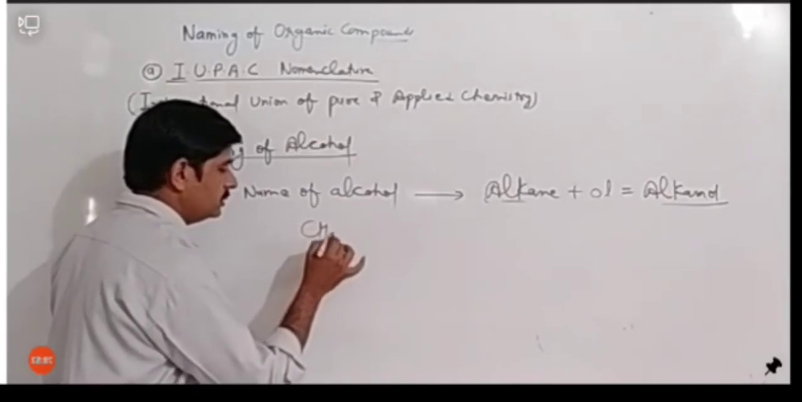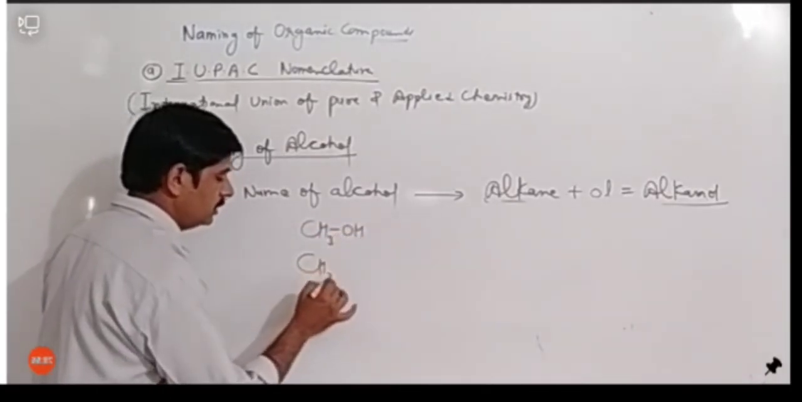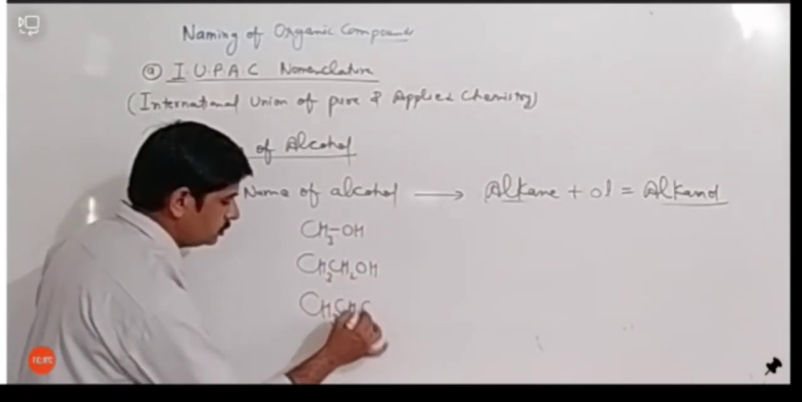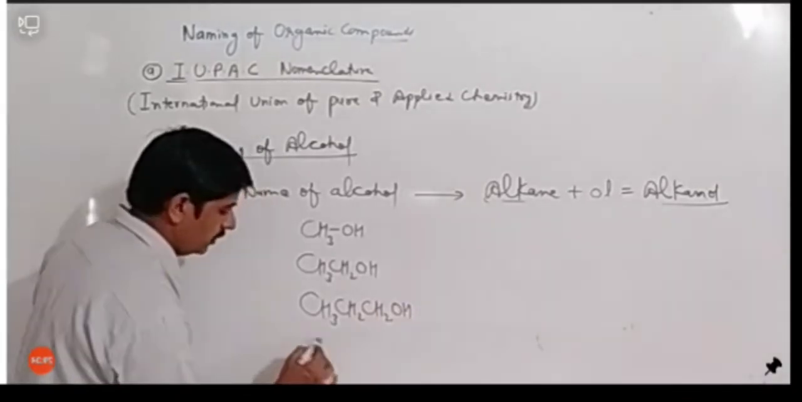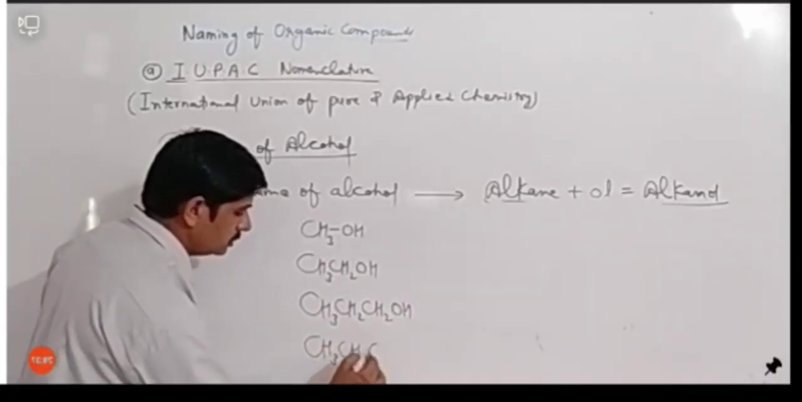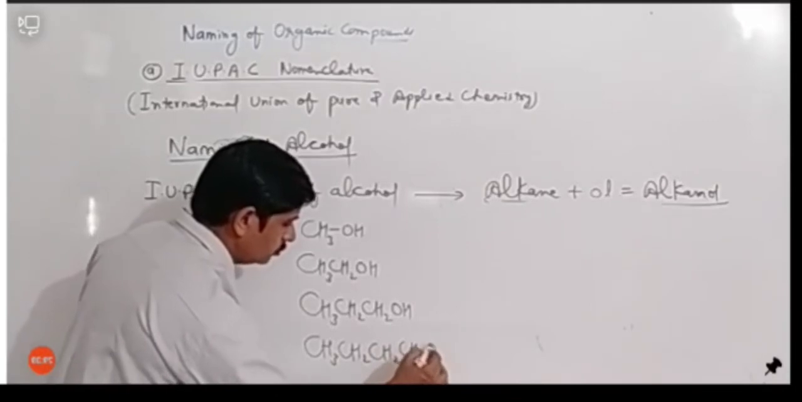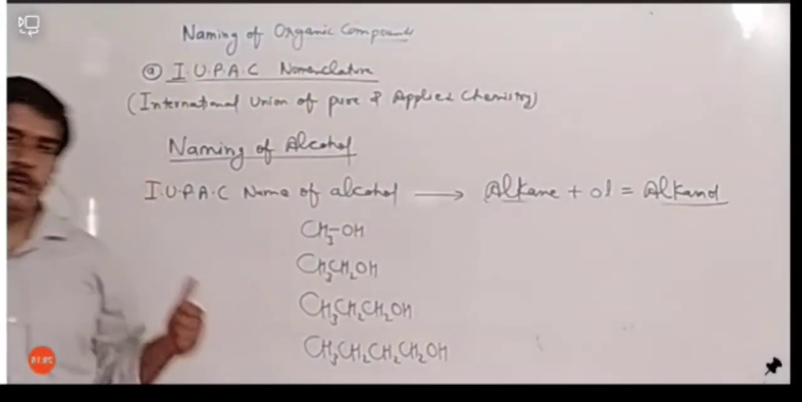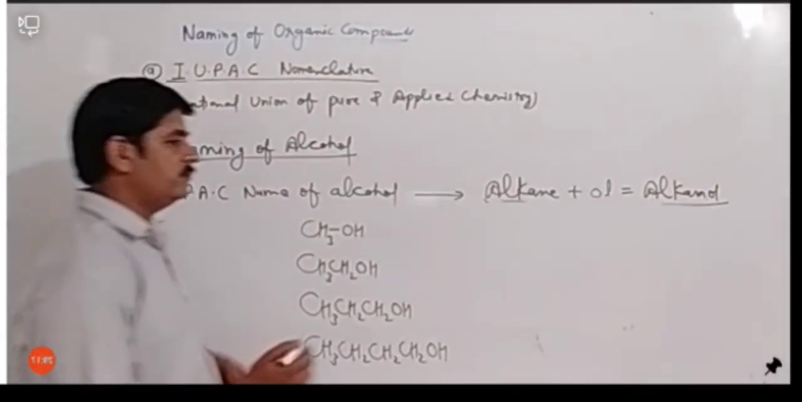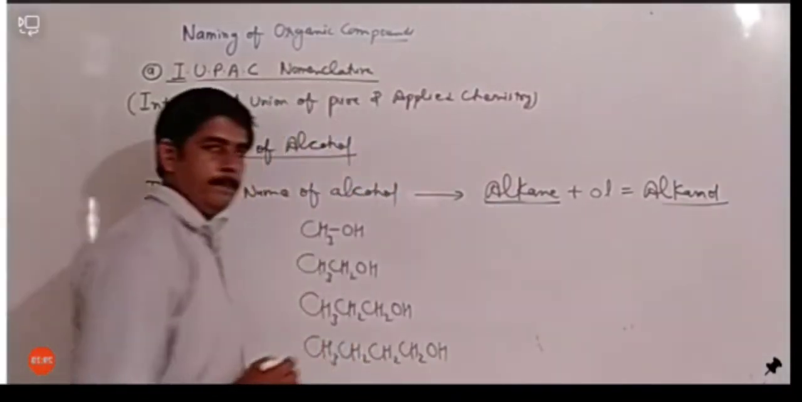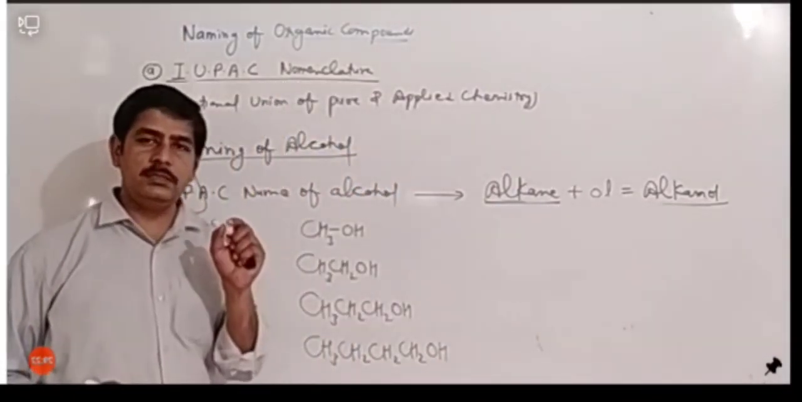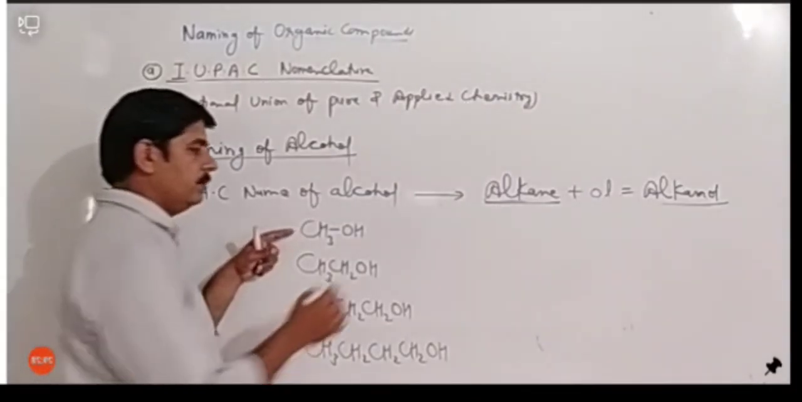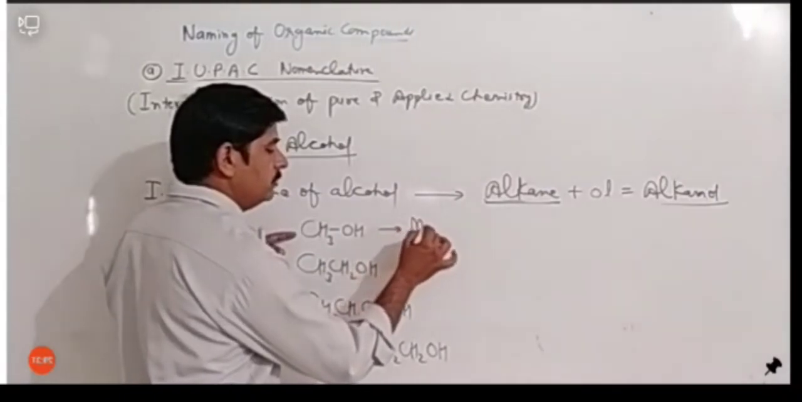Suppose we have CH3OH, we have CH3CH2OH, we have CH3CH2CH2OH, and one more. Okay, so we are going to write the IUPAC names of these compounds. इन compounds के हम IUPAC name लिखेंगे. So what we have to do is, first we have to write the alkane. Okay, so alkane is determined by the number of carbons. So here we have only one carbon. So for one carbon, what should be the name of alkane? It is methane.